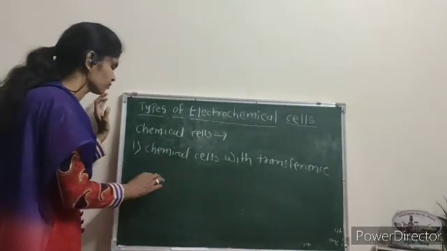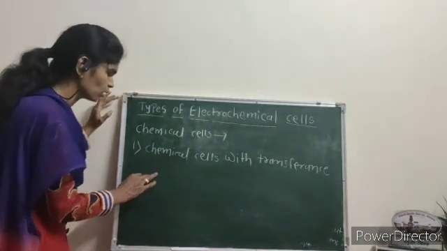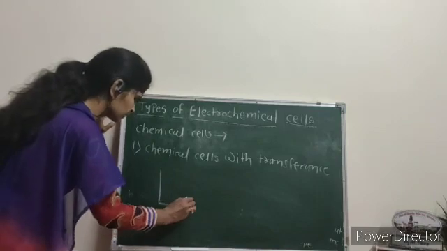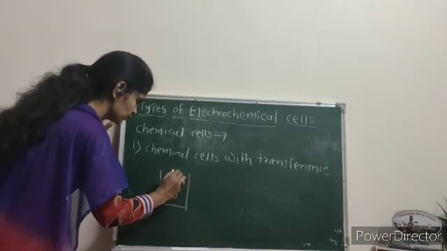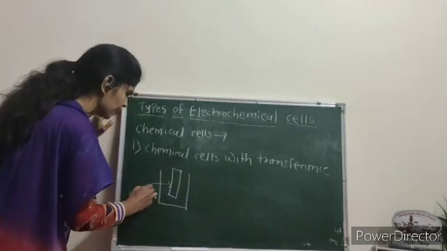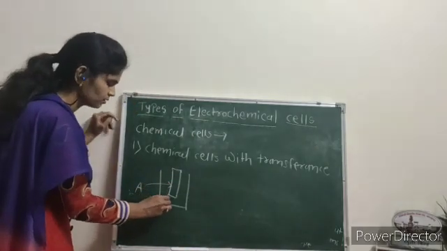For example, here we consider one half cell. This is one half cell, where electrode A is dipped in solution.